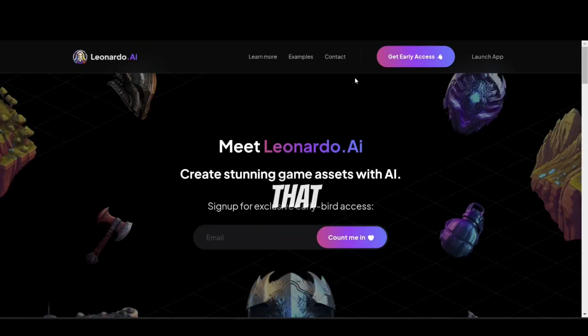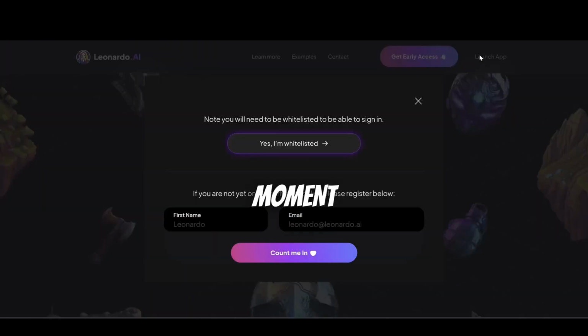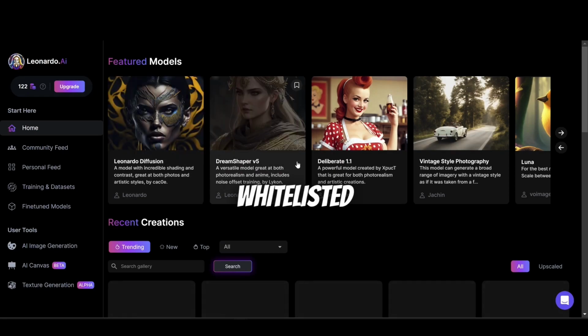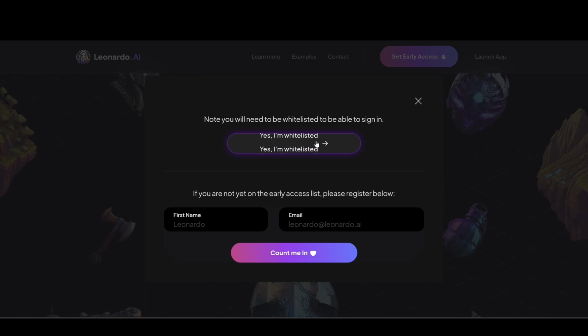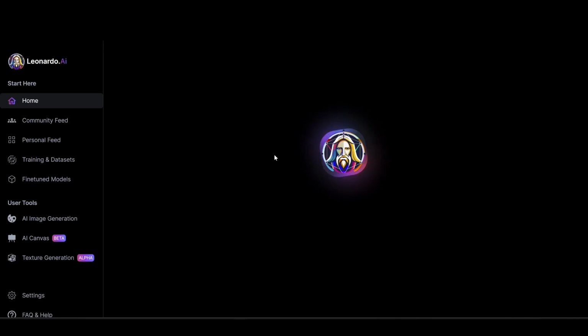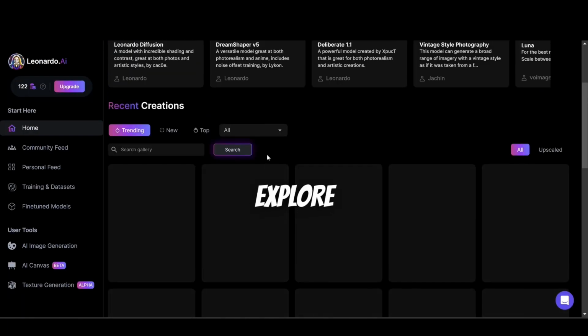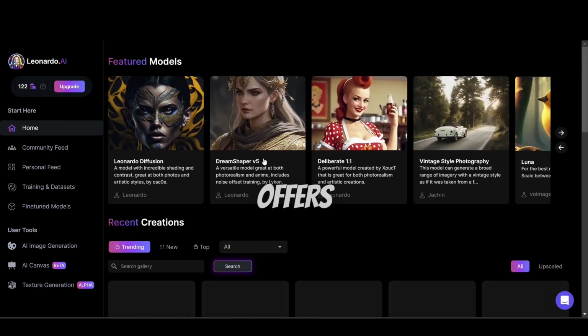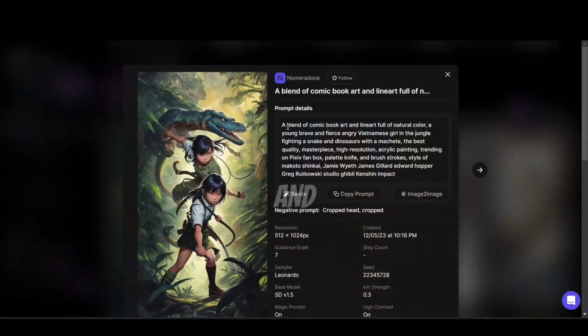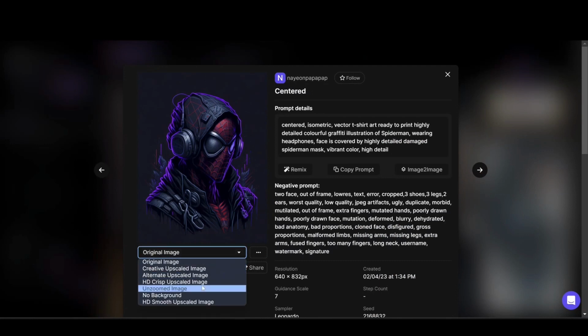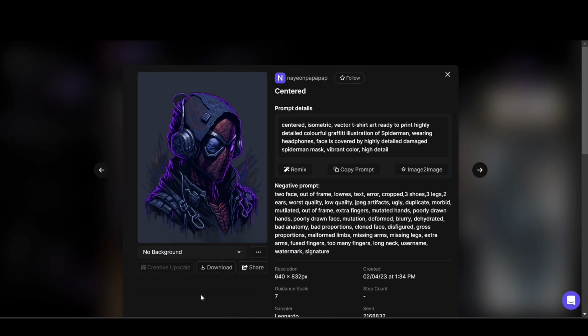However, it seems that the whitelisting process may be broken at the moment, and you can use the app without being whitelisted. Simply go back to their main site, click on Launch App at the top right corner, and select Yes, I'm whitelisted. Once you access the Leonardo homepage or dashboard, you can explore its features. Leonardo offers high-quality image creations, and you can view past creations along with the settings and prompts used to generate each image. You can also browse different versions of the artwork and even find images without backgrounds, which can save you time on removing backgrounds later.